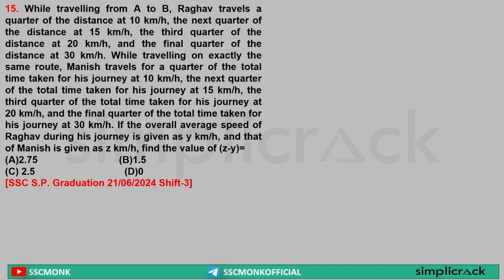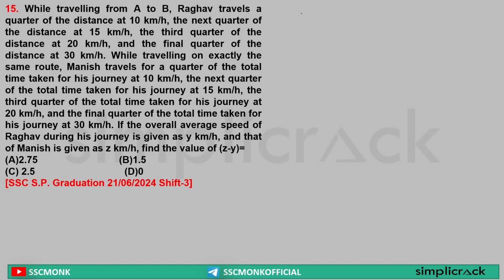Okay. While traveling from A to B, Raghav travels quarter of distance at 10 km per hour, the next quarter of distance at 15 km per hour, the third quarter at 20 km per hour, the final quarter at 30 km per hour. While traveling on exactly the same route, Manish travels for a quarter of the total time taken for his journey at 10 km per hour, the next quarter of the total time taken for his journey at 15 km per hour, the third quarter of total time taken for his journey at 20 km per hour, and the final quarter at 30 km per hour. The overall average speed of Raghav during his journey is given as y km per hour, and Manish's average speed is given z. So what is the difference between them?